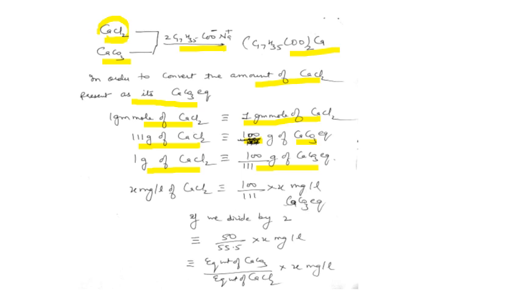So if in the water X milligram per liter of calcium chloride is present, what is its CaCO3 equivalent?